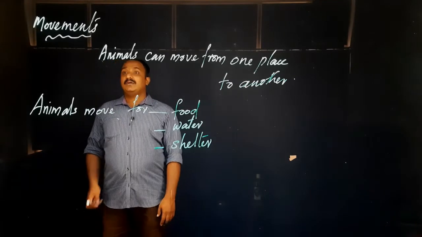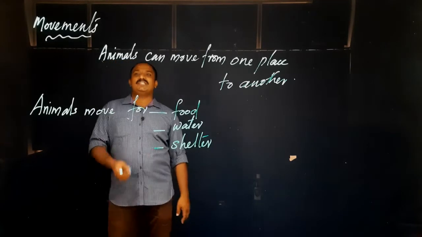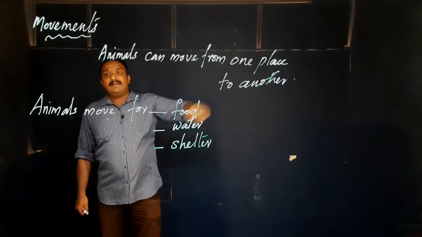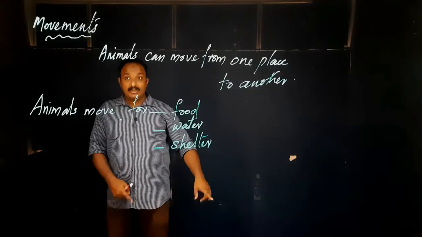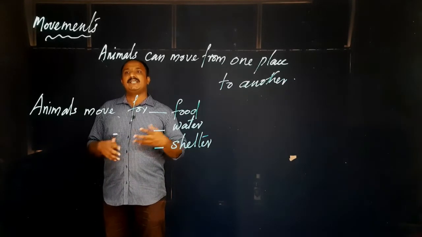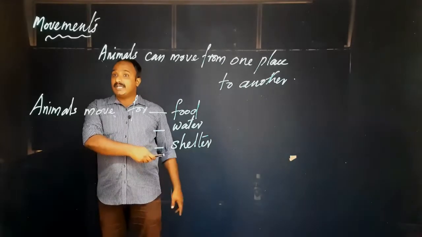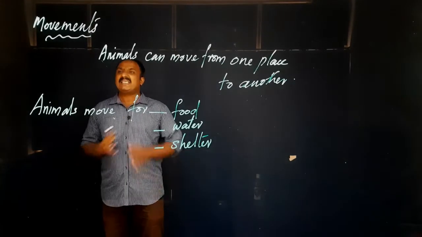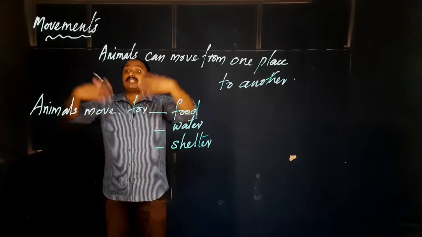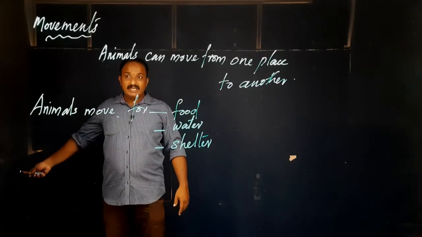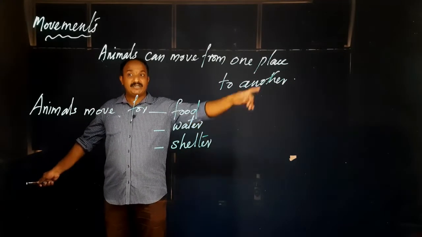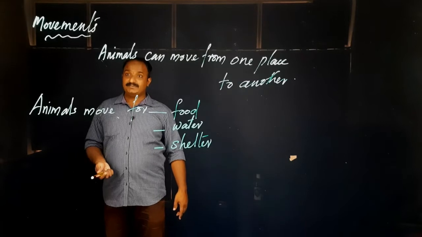Then next, animals are moving for one more thing that you just think. I told you, a deer is running and behind that a lion is coming. Why is the deer running? Why can't the deer stop there and give the food to the lion? Then that deer will die, or the lion will kill the deer. That's why it is running for protection from this enemy. Lion is the enemy of whom? The deer. So the deer is running for getting protected.